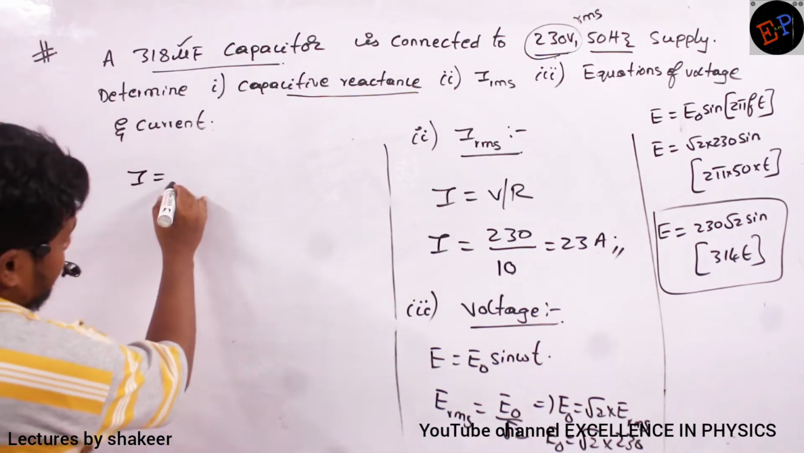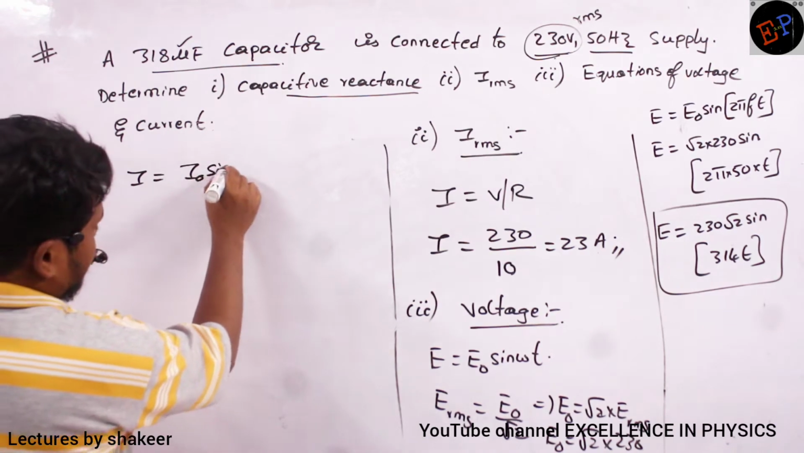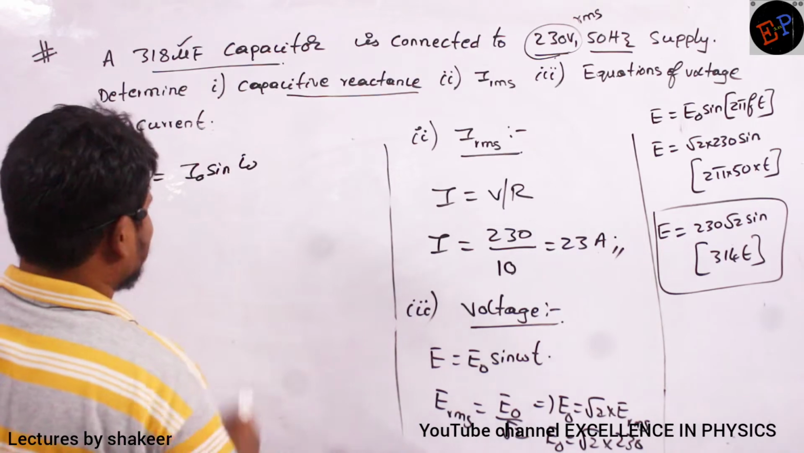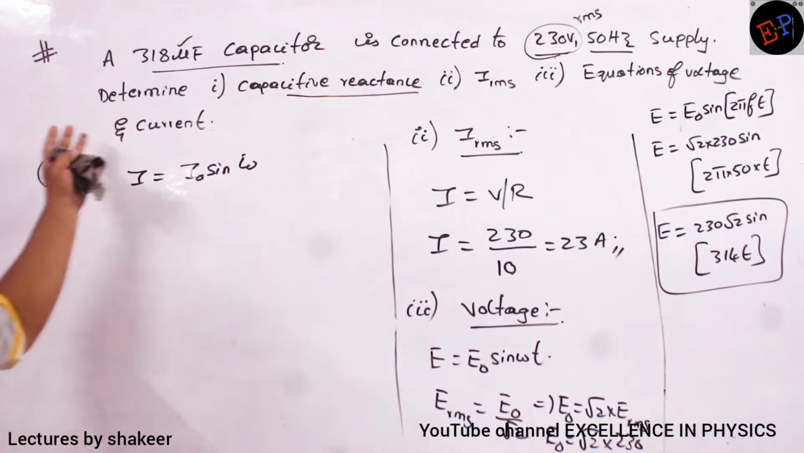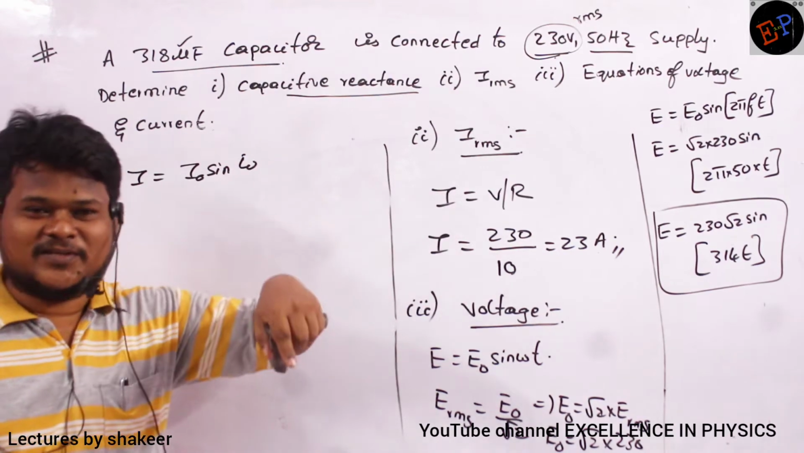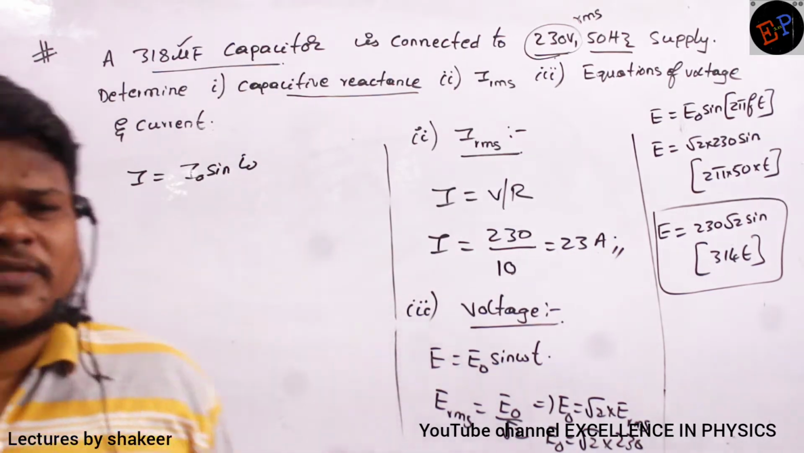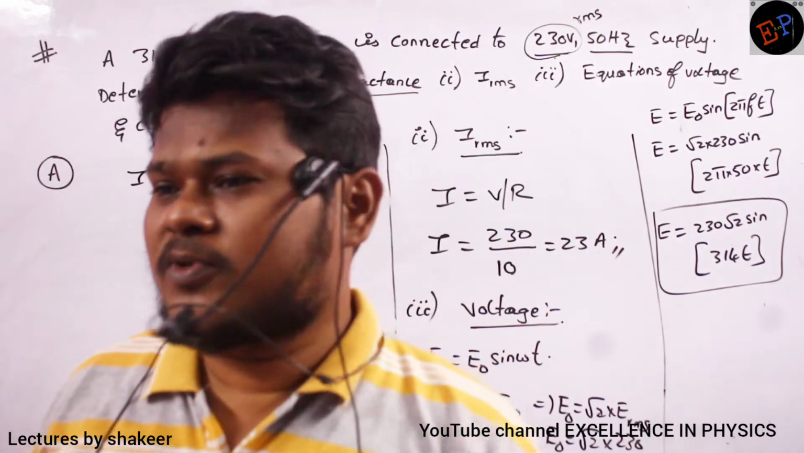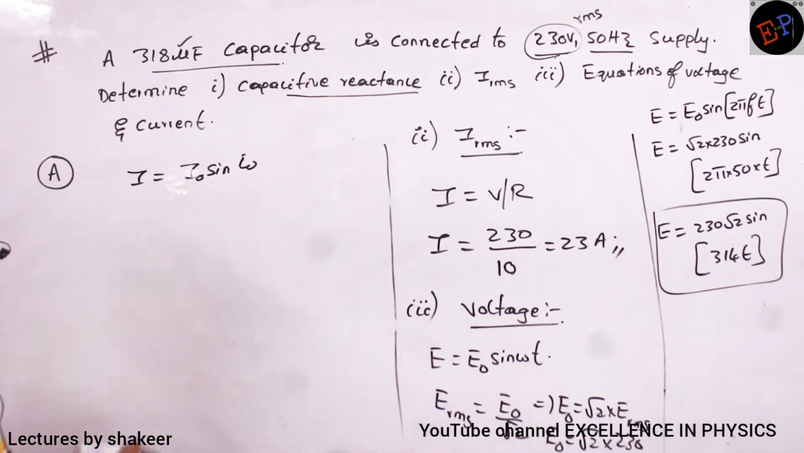I is equals to I naught sine omega t. This is what kind of circuit? Capacitive circuit. In a capacitive circuit, which one leads and which one lags? Current leads voltage, no? So therefore, what is the equation I have to write?